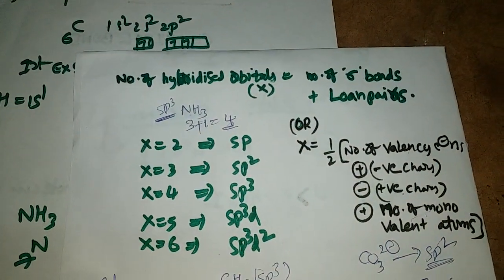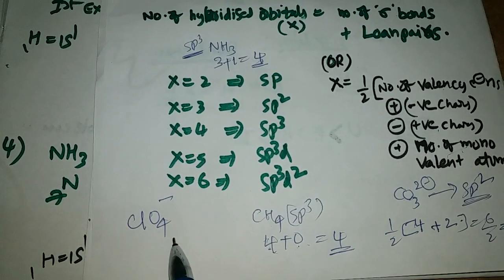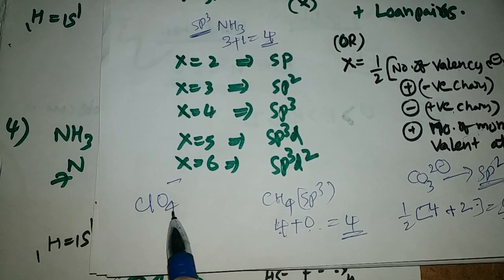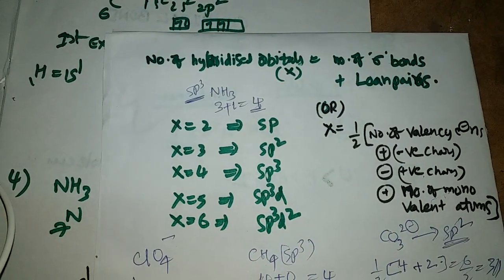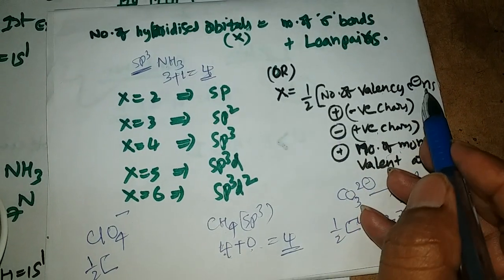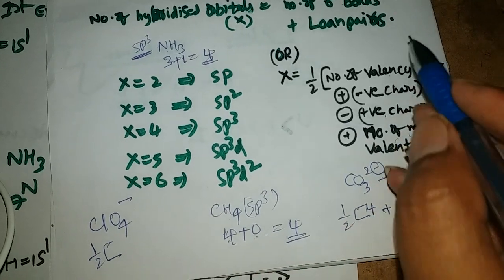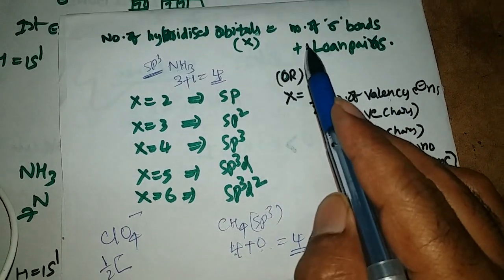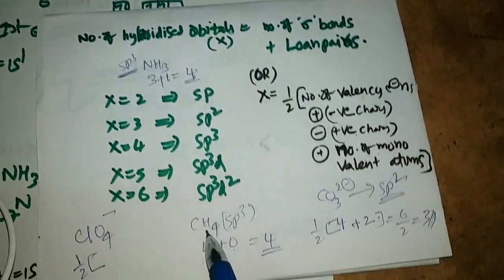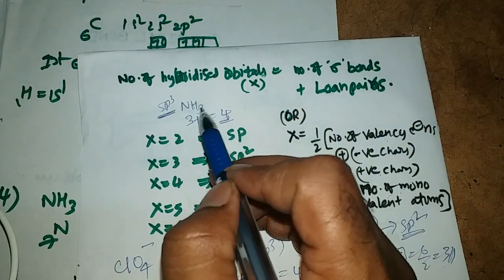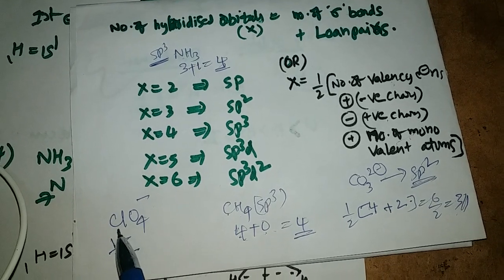For example, ClO4 minus. In this ion, what is the hybridization? According to this principle, we take the number of valence electrons of the central atom, and the number of sigma bonds and lone pairs is for the central atom. The central atom in methane is carbon, and in ammonia it is nitrogen. In the ClO4 minus ion, the central atom is chlorine.